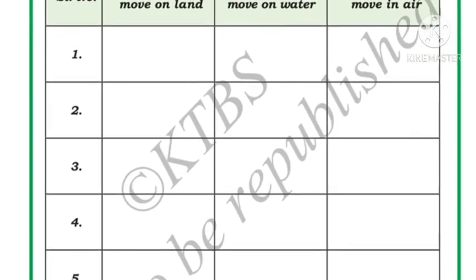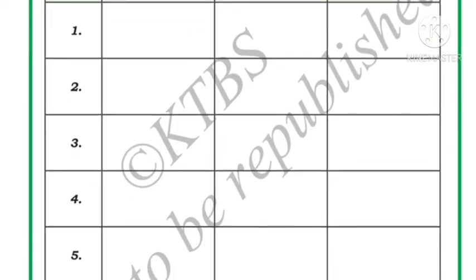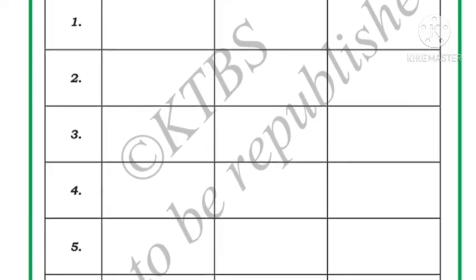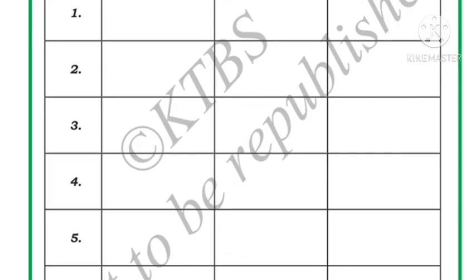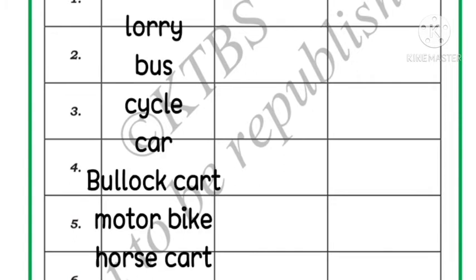Next, names of some vehicles are given below. Write where they move in the following table. Now children, I have explained to you about the vehicles which move on land, vehicles which move on water and vehicles which move in air. Now you have to write here the vehicles' names which move on land, water and air separately.